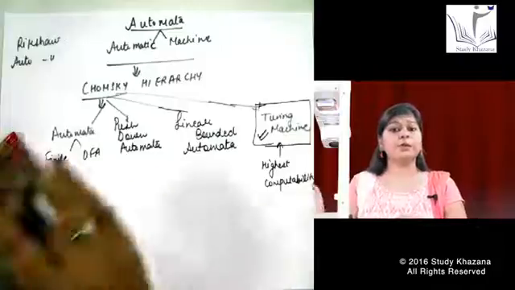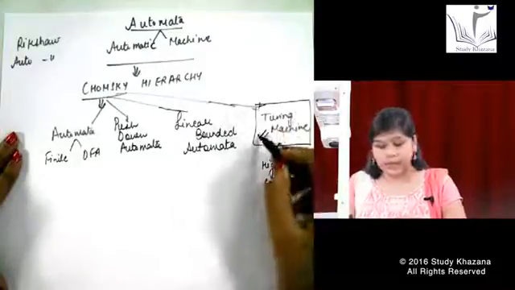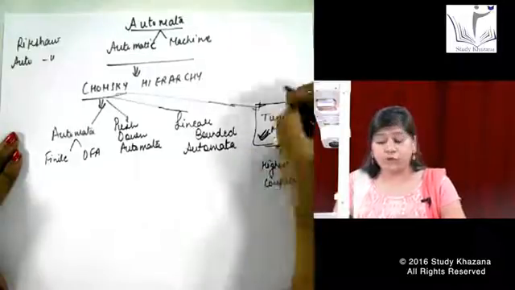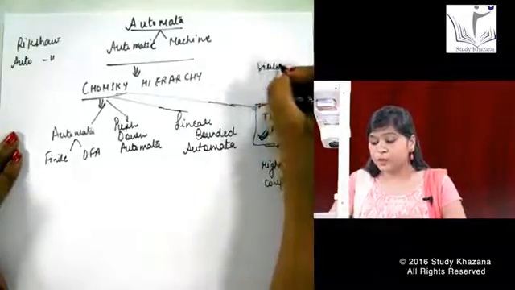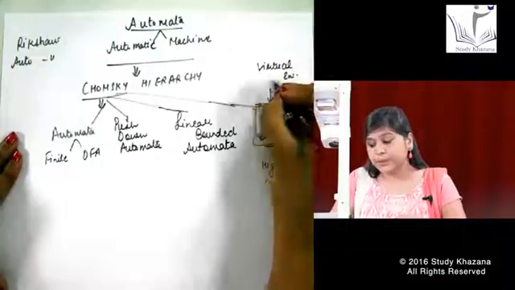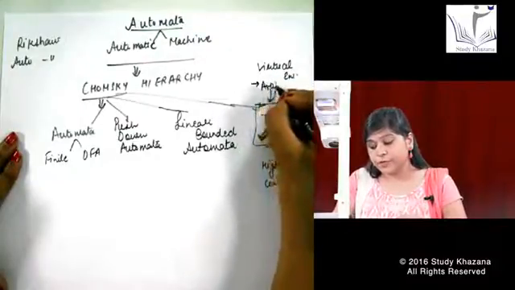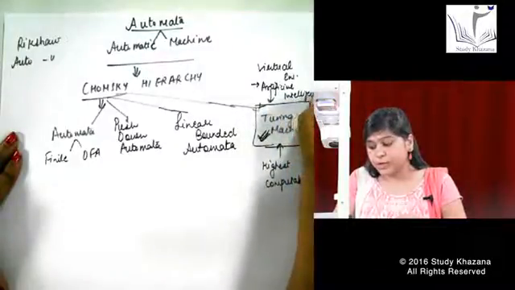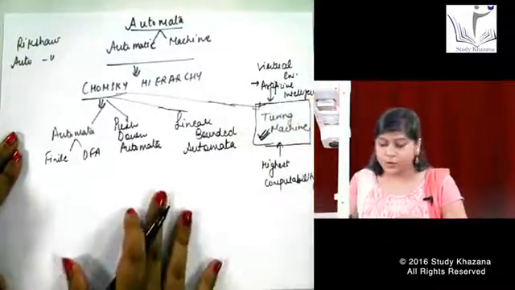That virtual environment is created by nothing else but this kind of machine, the Turing machine. So it is most importantly used in virtual environments and in artificial intelligence, where you are launching satellites, rockets and all those things.